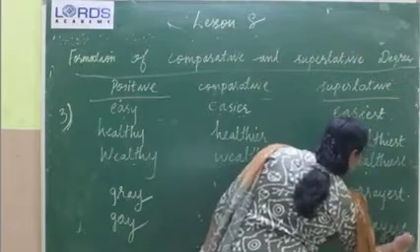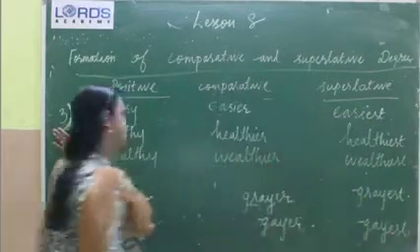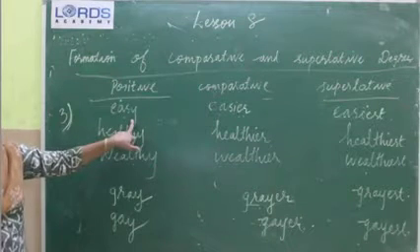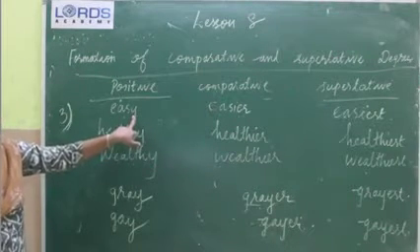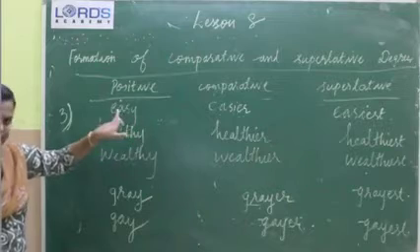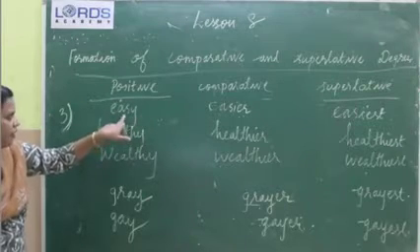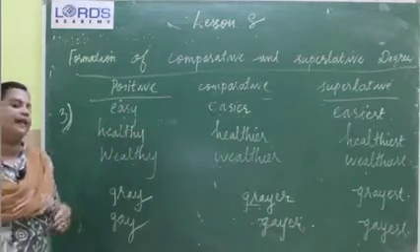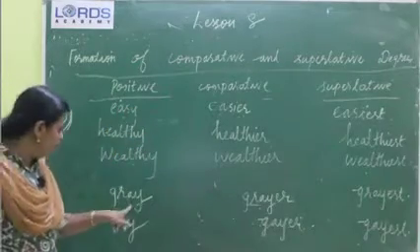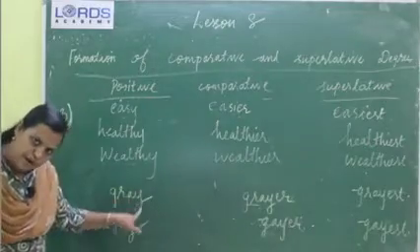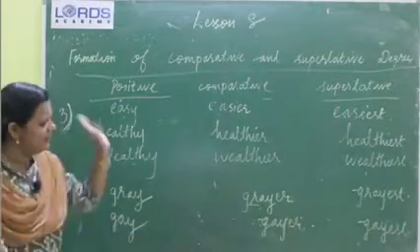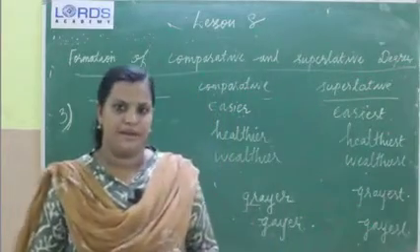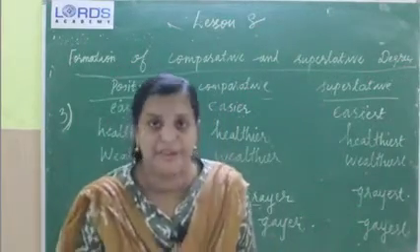Okay, which is the third case. Third case is that if a positive ends in y and the letter before that y is a consonant, you change this y into i before adding er and est. If it is a vowel before y, you can directly add er and est along with the y. Clear? Third rule is clear.